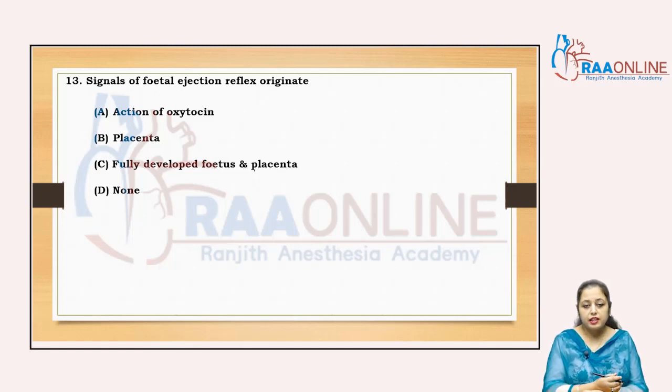So what will happen in that case? We will have to monitor the conditions, that the movements are not obstructed, right? And the position of the umbilical cord and all these conditions are normal, right? It's clear.